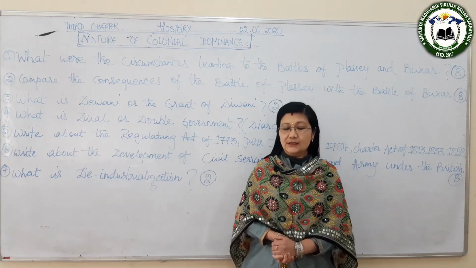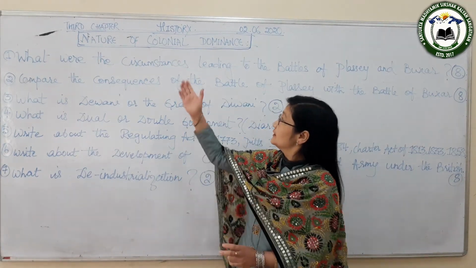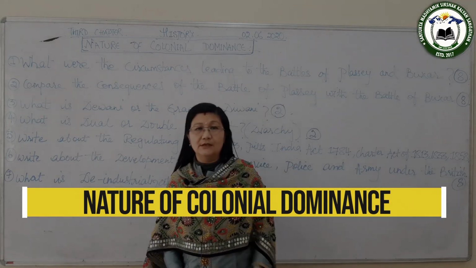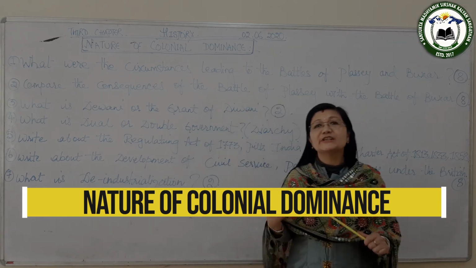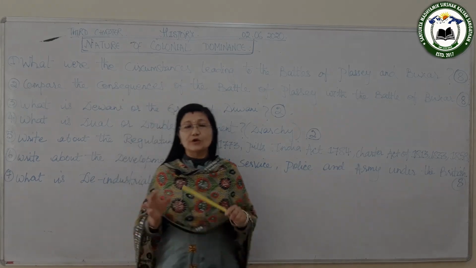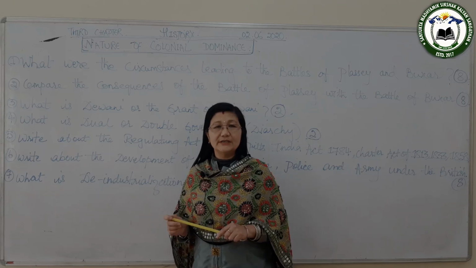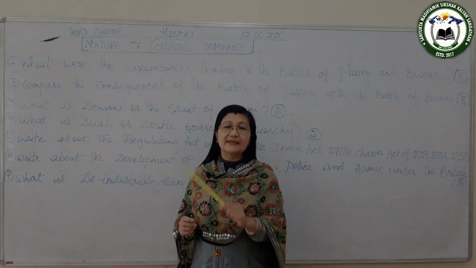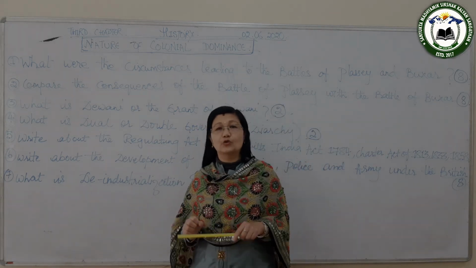In the earlier videos I had taught the first chapter. Now I will be starting not the second but the third chapter, nature of colonial dominance. So here, what does colonial mean? Colonial means the British rule. They are known as the colonial rulers because they tried to colonize India. They tried to make India a colony, to bring India under their control. That is why they are known as the colonial power. And dominance means to control.